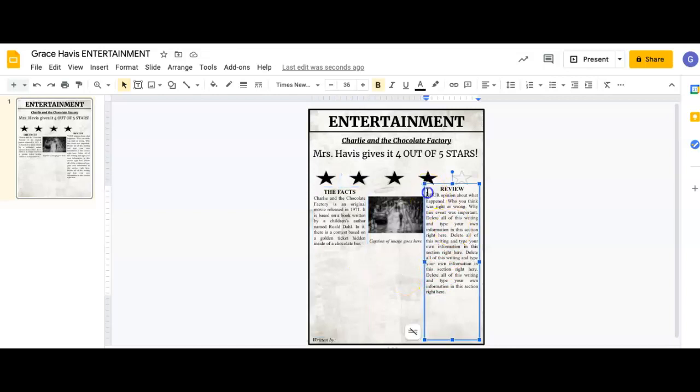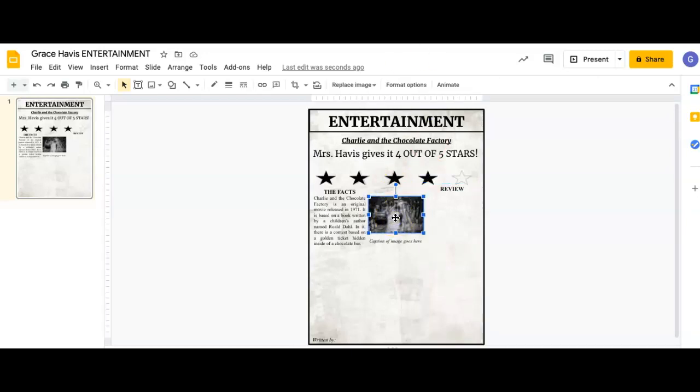Then I would come here. This is when you're going to write your opinion about what you think, why you gave it 4 out of 5 stars. So I might say something like, it was super entertaining. It had many fun parts. It was very creative. My favorite part was this. My least favorite part was this. I gave it 1 less star than 5 because there were some parts that were kind of creepy, right?